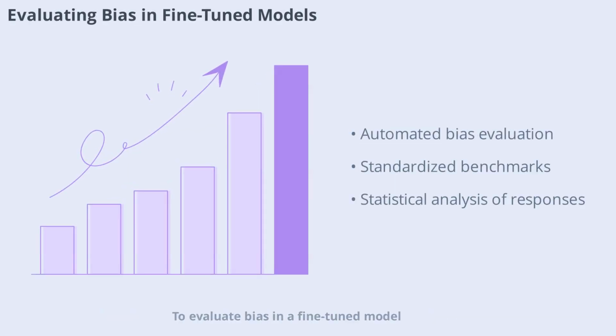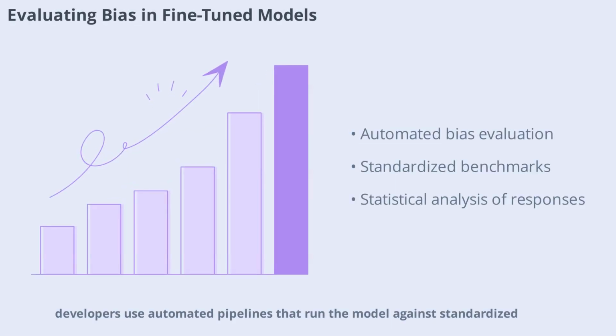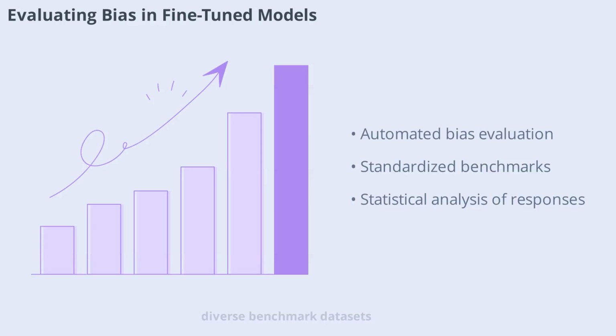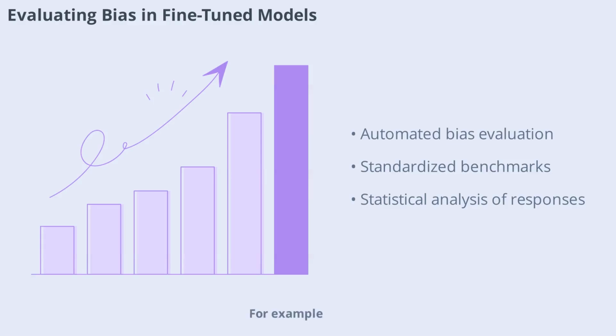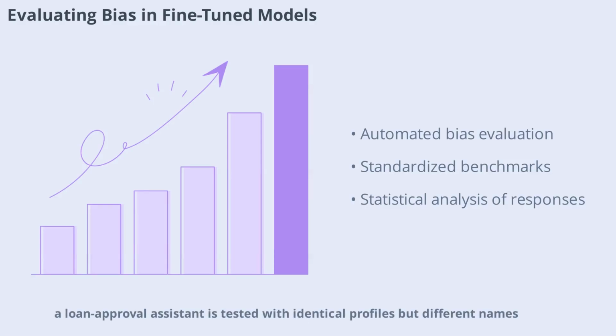To evaluate bias in a fine-tuned model, developers use automated pipelines that run the model against standardized, diverse benchmark datasets. These scripts fire thousands of questions involving different demographic situations and analyze the responses for statistical differences. For example, a loan approval assistant is tested with identical profiles but different names. If certain groups are unfairly denied, the model fails the bias check.